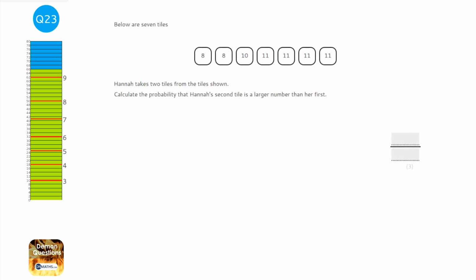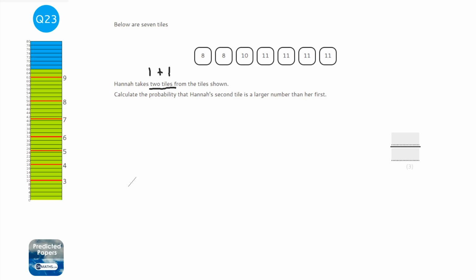Okay, there's quite a few different ways of doing this question. I'm going to do this with a tree diagram, but you don't need to use a tree diagram for this question. I just find it a lot easier. So we're going to first of all understand that when you take 2 tiles, you can't take 2 tiles. You take 1 and then another 1. So you move away from this idea of being able to take 2. You can't. You take 1 and then you take another 1.